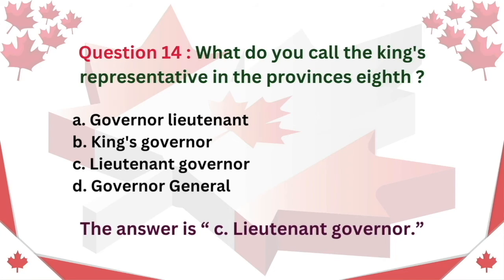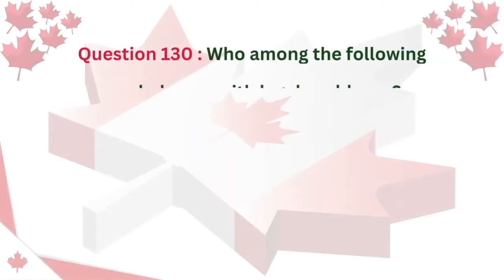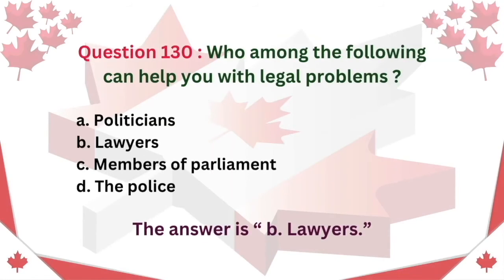Question 14. What do you call the King's representative in the province? A. Governor-Lieutenant. B. King's Governor. C. Lieutenant Governor. D. Governor-General. The answer is C. Lieutenant Governor. Question 130. Who among the following can help you with legal problems? A. Politicians. B. Lawyers. C. Members of Parliament. D. The police. The answer is B. Lawyers.